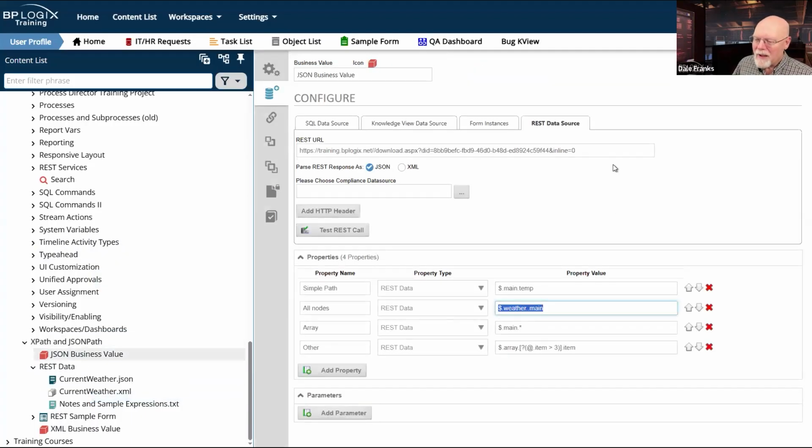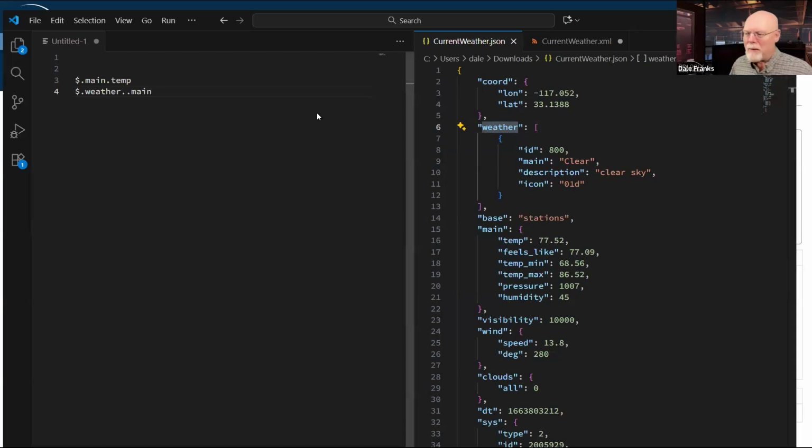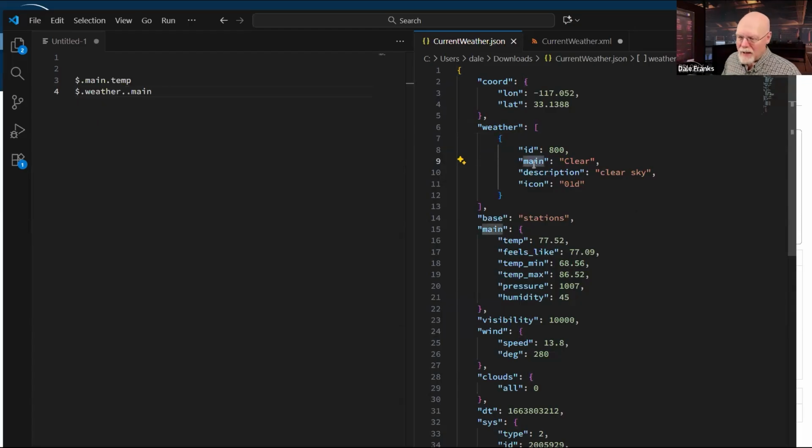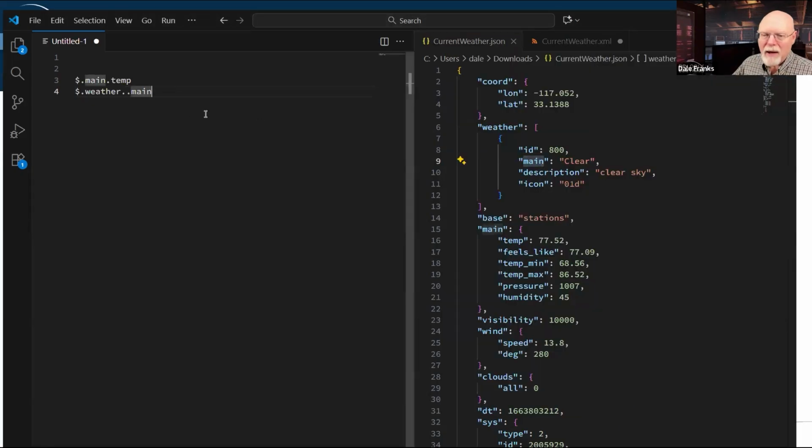So $.weather.main. Let's look and see what that gives us. $, well, that's everything. Dot weather. So there's weather. And then it says dot main. Why does it say dot main? Well, because I have a square bracket here, so I know that's a dot. And then I have a curly bracket here, so I know that's a dot. And then I have main as my attribute here. So that's how I get to pull the value of clear back from my JSON by going $.weather.main.